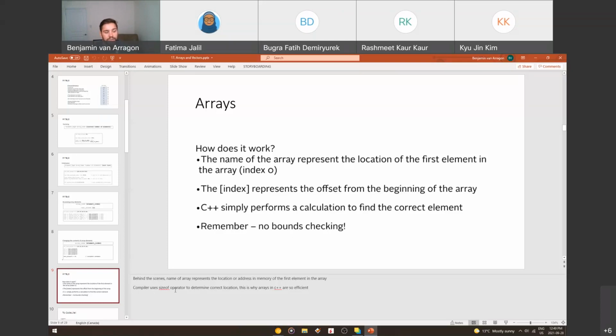The compiler uses that sizeof operator that we were talking about last week to determine the correct location. That's why arrays in C++ are so efficient.